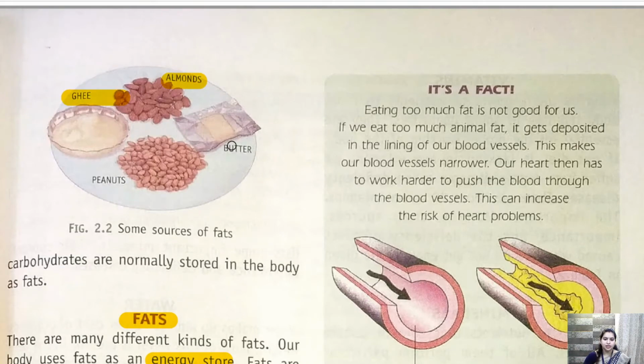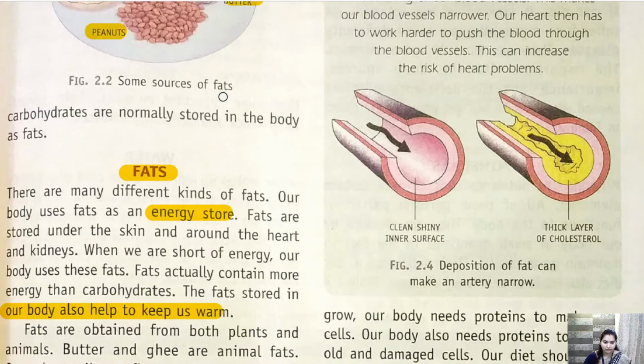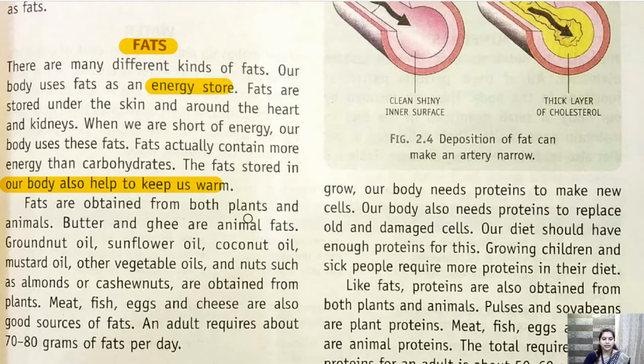Now these things are the examples of fat. Ghee, almond, butter, peanut, all these things contain fat. Getting it? Butter and ghee are animal fat, because we obtain them from milk or curd, and milk we get from animal. Whereas groundnut, sunflower, coconut oil, mustard oil, other vegetable oils, nuts, these things are plant fats. So fat is divided into two parts, animal fat and plant fat.